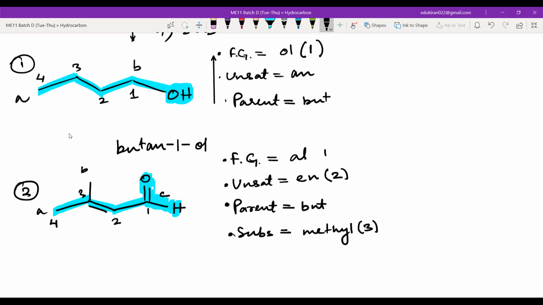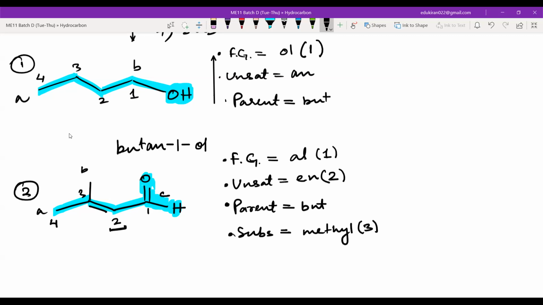What number will you give for ene? Why 2 and not 3? There are 2 options, 2 and 3, so we give the lower one. Because the double bond is between 2 carbons, we give the number of the carbon with the lower number. So 2, and al is 1.